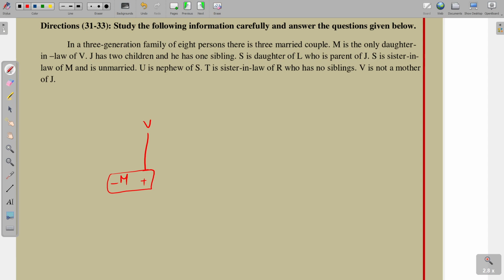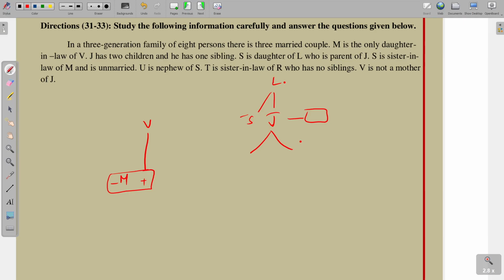Next point. J has 2 children and he has 1 sibling. So J has 2 children and 1 sibling. Next point. S is daughter of L. So who is parent of J? So here J, and S is daughter of L, who is parent of J. Next point. S is sister-in-law of M and is unmarried. It means S is unmarried.